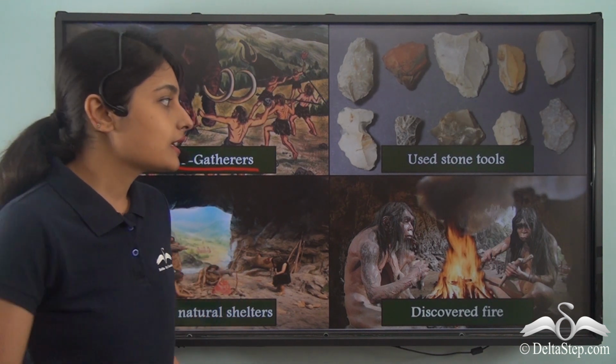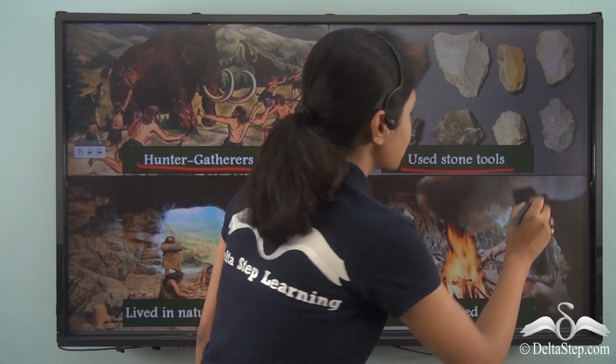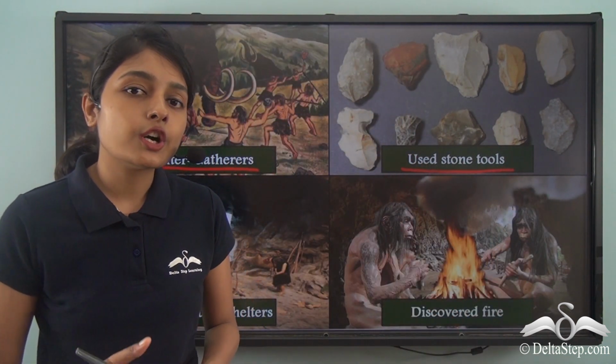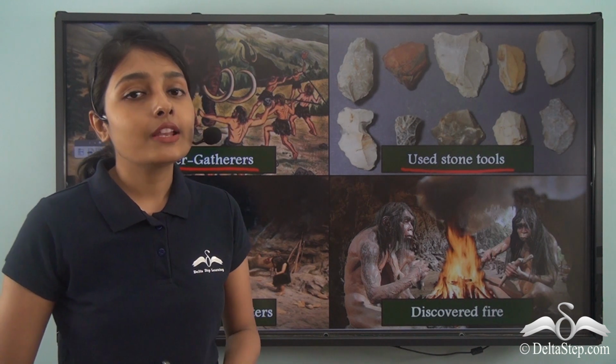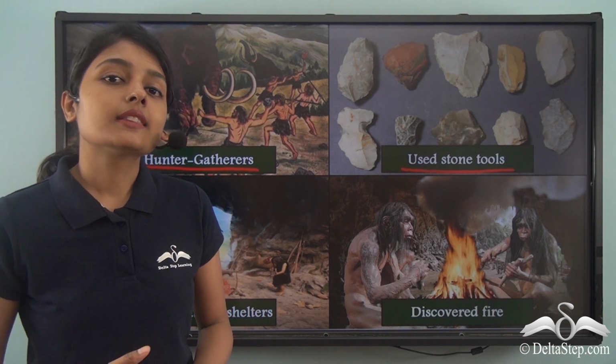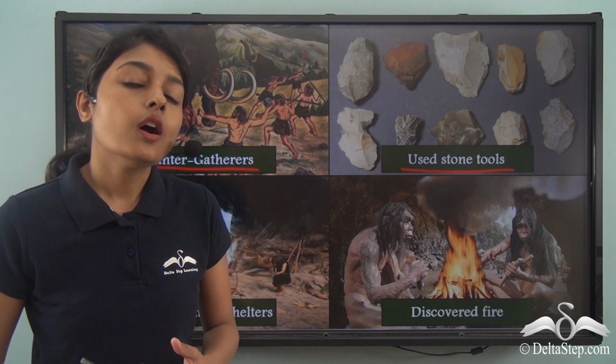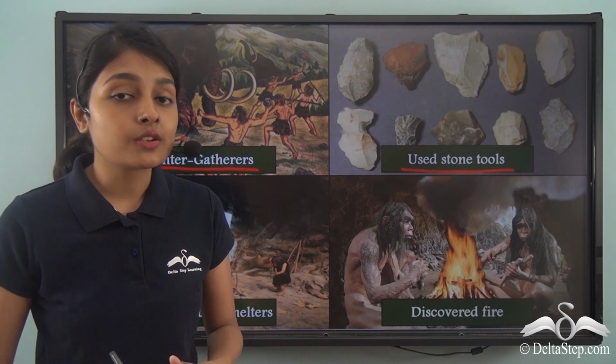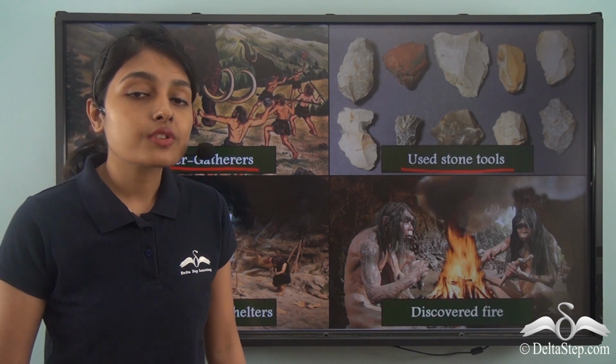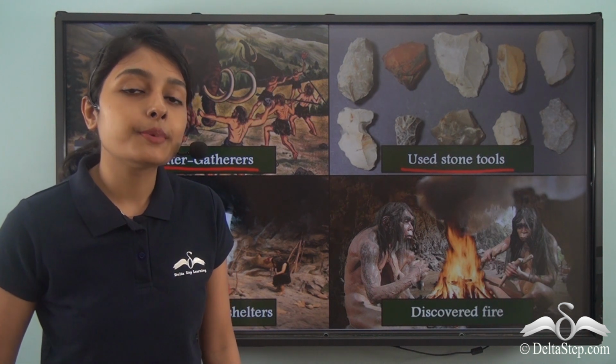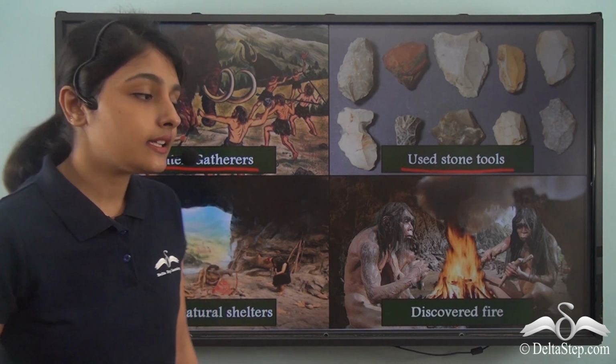Along with that, people used stone tools. These stone tools were being made in the Palaeolithic period, which is why this period is also known as the Old Stone Age. And it is during this period that the use of stone tools helped people in the purpose of hunting.